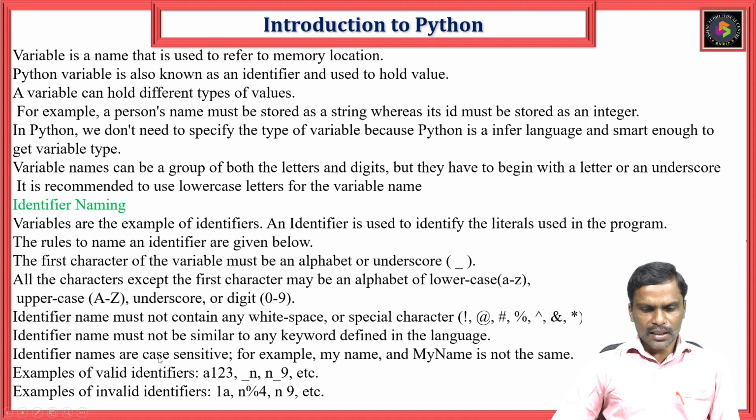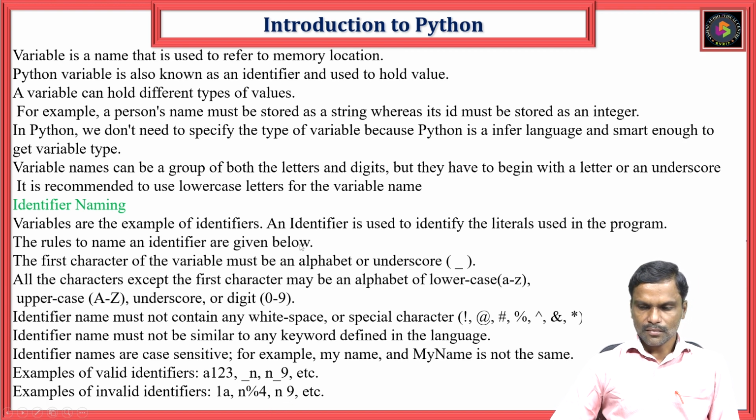And again, the names are case sensitive. For example, here you can see all small letters, then one capital letter with the rest small letters. These are not the same, so identifiers are case sensitive. A valid identifier can be written like 123_n_9. But 1a is invalid, because as I told you, it should always start with an alphabet or underscore, not with a digit. After the alphabet you can write digits. These are the correct and invalid examples.